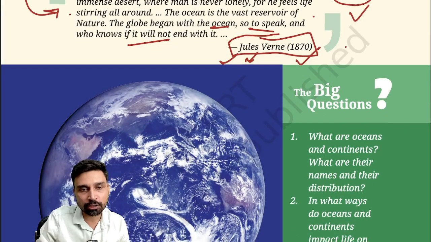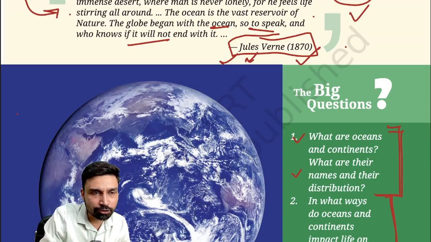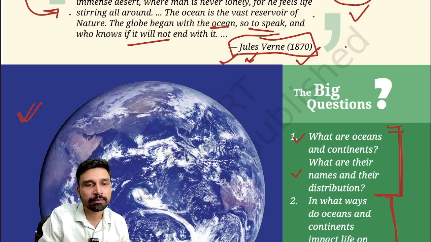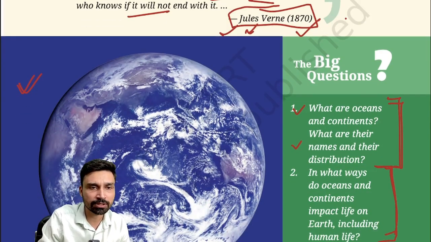Now in this chapter, from an exam perspective, what is going to be discussed? First, what are oceans and continents, a basic understanding of them, and what are the names of the oceans and continents? Second, in what ways do oceans and continents impact life on earth, including human life? The picture you can see here is a satellite image of the earth itself, we can say the earth's photograph from space.